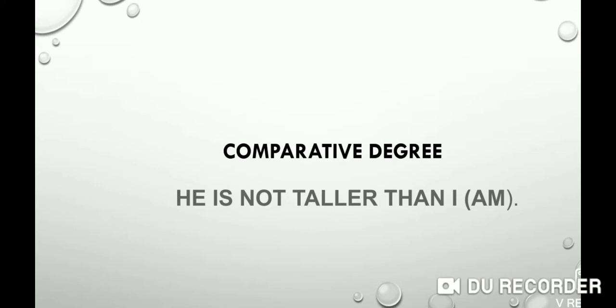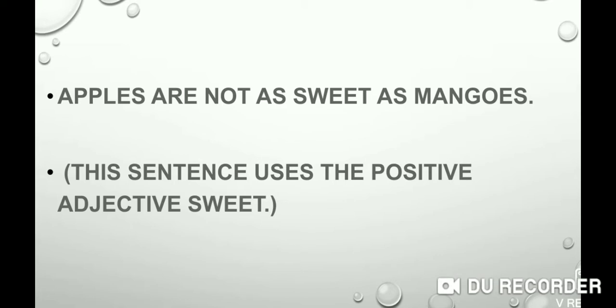Now in this the subject became object and object became subject, and according to the rules of degree we use not in this sentence and we use the comparative form of the degree, tall, taller. In this way we interchange the degree of comparison, positive degree into comparative degree. Now let's see another example.